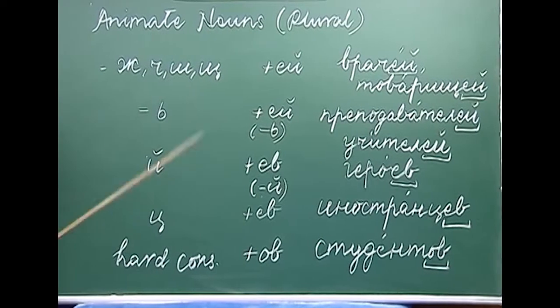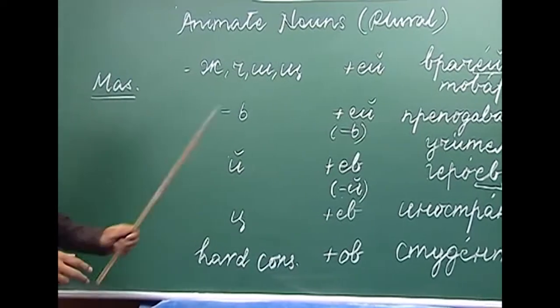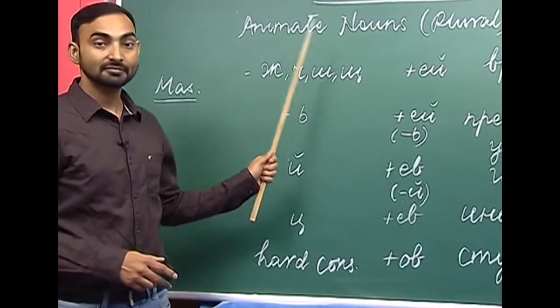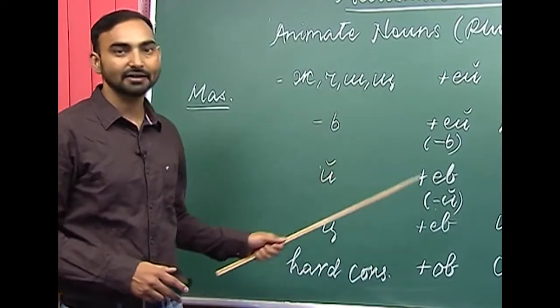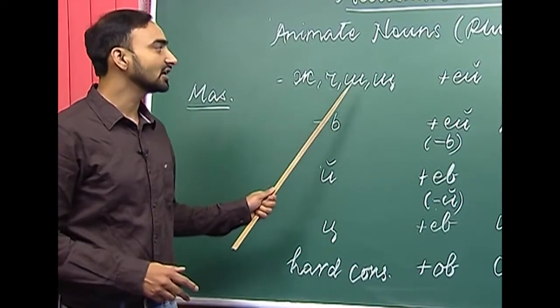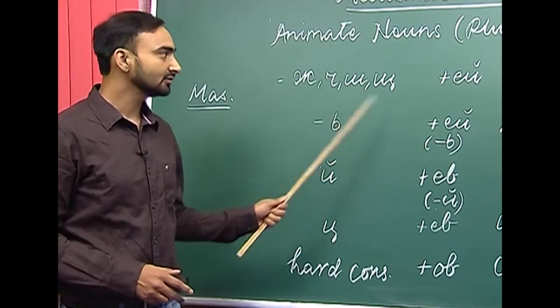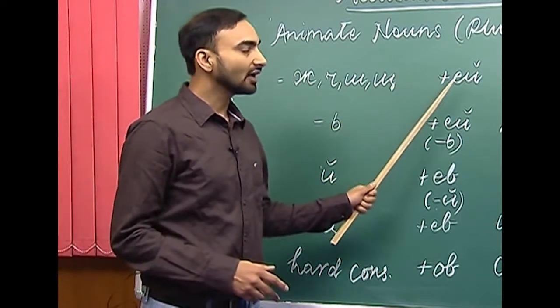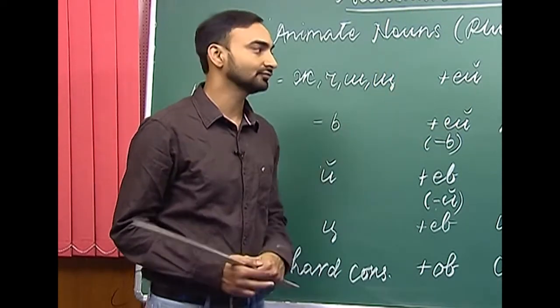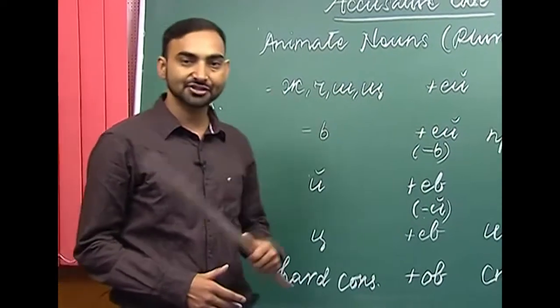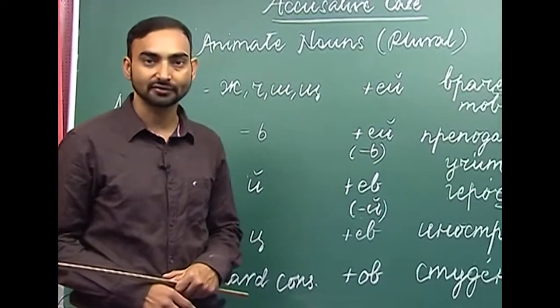Let us start with the first point. If the animate noun which is masculine ends with these consonants, either ж, ч, ш or щ, then we add ей to make its accusative case form. For example, врач. Врач is doctor.